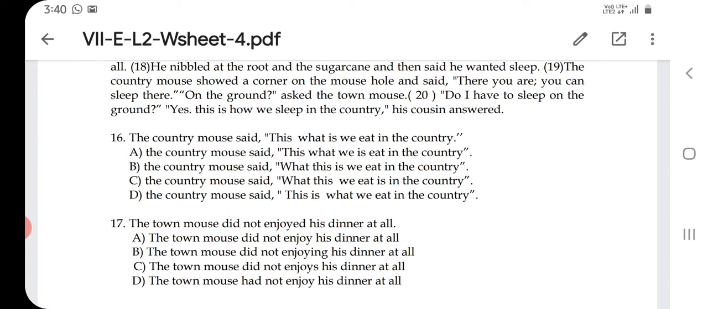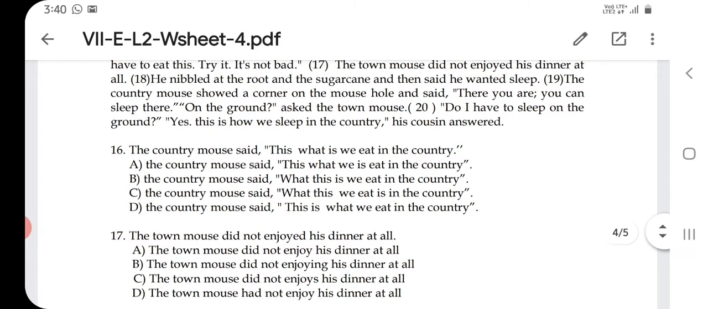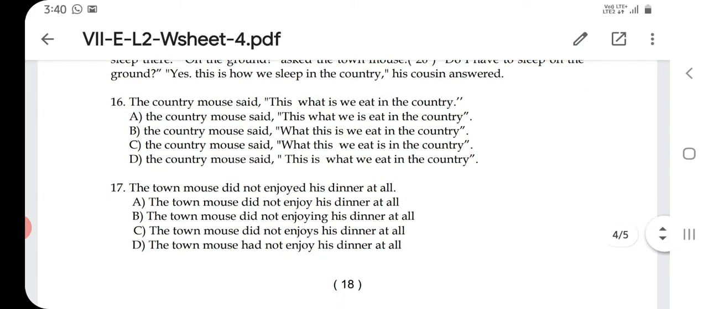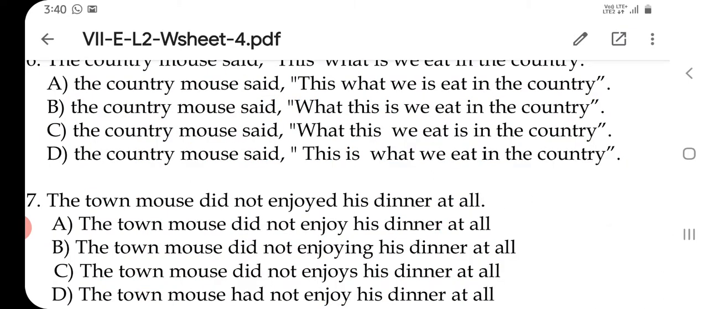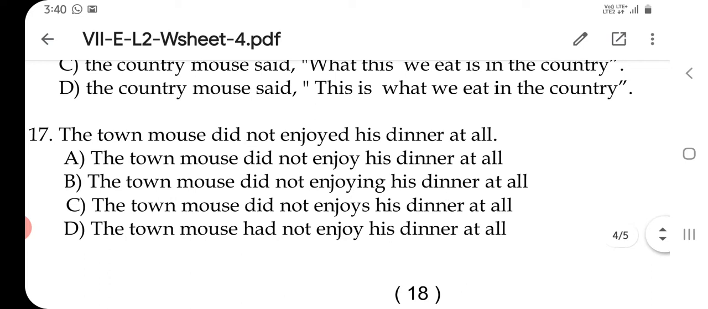The sentence should be like this: The country mouse said, "This is what we eat in the country." Yes, absolutely. Option D is the right answer. This is what we eat in the country. That should be the right answer.